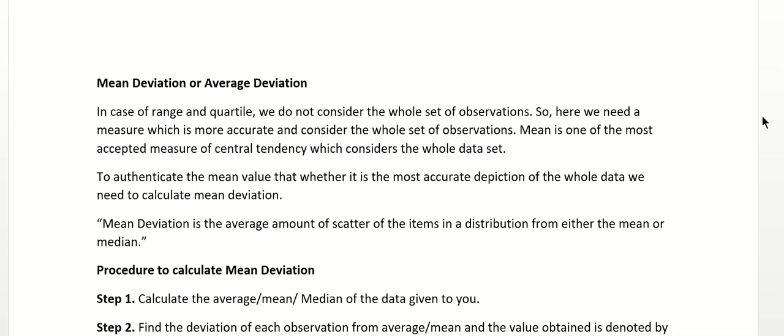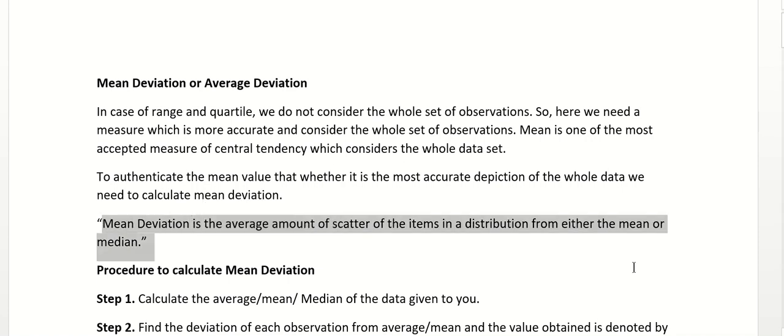So whatever mean you calculate, we have to check its authenticity, whether the mean is actually a good representative value for the whole data set or not. To understand that, we calculate mean deviation, or we also calculate standard deviation, right? Mean deviation is the average amount of scatter of the items in a distribution from either the mean or the median. So what is mean deviation? Mean deviation is the deviation from mean value or median value, how scattered the data set is.